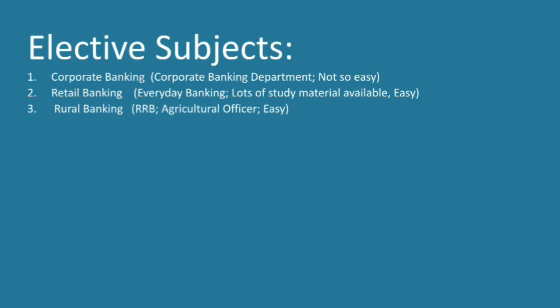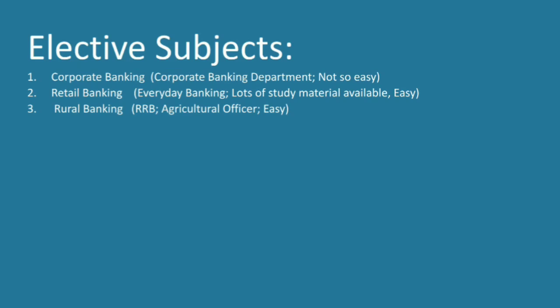Now let's see the third subject, which is rural banking. Rural banking is an elective subject which is easy. It is easy if you're working in some regional rural bank, or you are an agricultural officer. If that is your case, then you will find it very, very interesting. Otherwise you can find it a bit boring, because it is completely theoretical again. It is an easy subject.